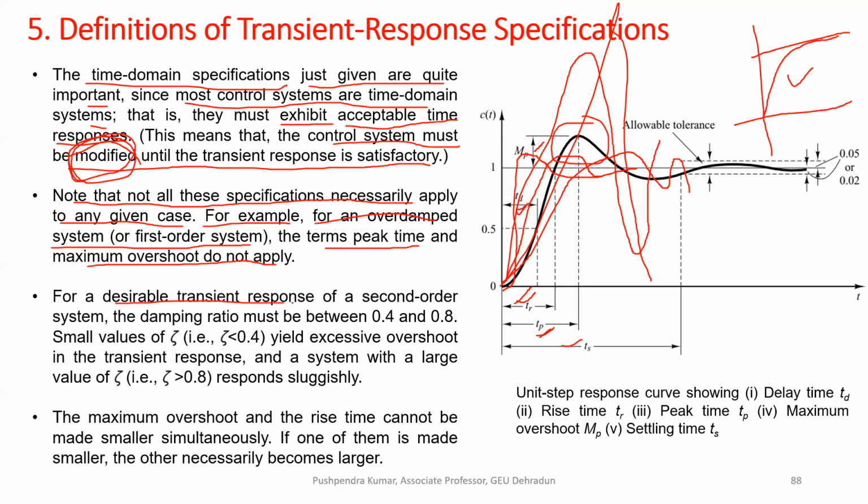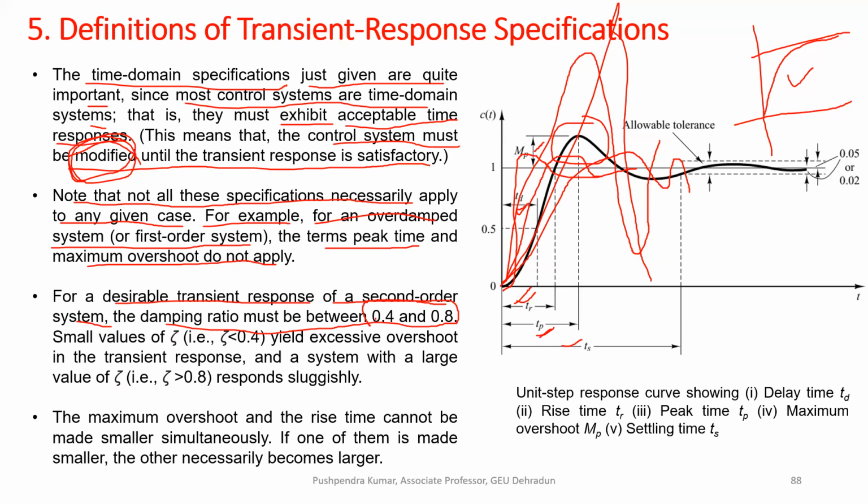For a desirable transient response of a second order system, the damping ratio must be between 0.4 and 0.8. This is for second order, not first order, because in a first order system we don't have this term damping.